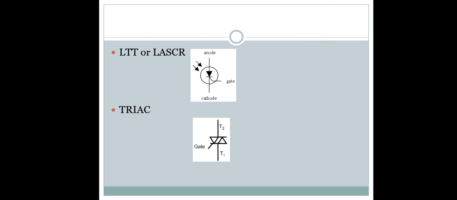LTT, or it is called light triggered thyristor. Symbol of LTT: anode, cathode, and gate terminals. Triac, this is the symbol of triac. It uses two diodes in opposite polarity. The terminals of the triac are gate, T1, and T2.